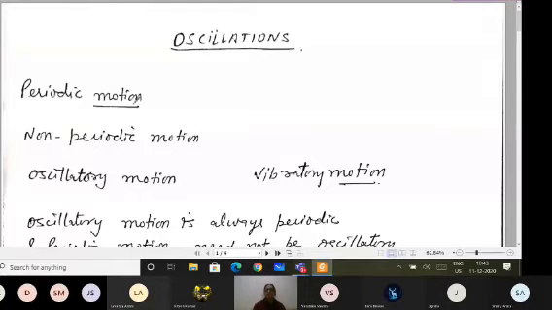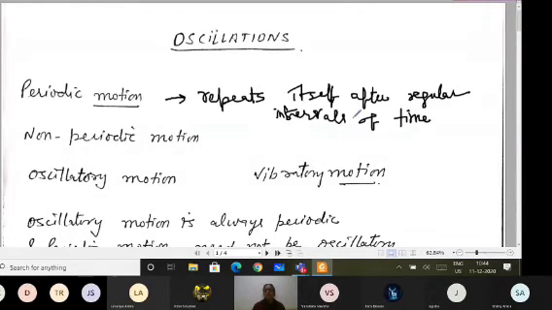The first definition is periodic motion. Periodic motion means the motion which repeats itself after regular intervals of time. If it is repeating itself after regular intervals of time, then that motion we call the periodic motion. Like the planets moving around the sun, that is also a periodic motion. A clock's hands come back to a particular position after regular intervals of time, so that is also periodic motion.